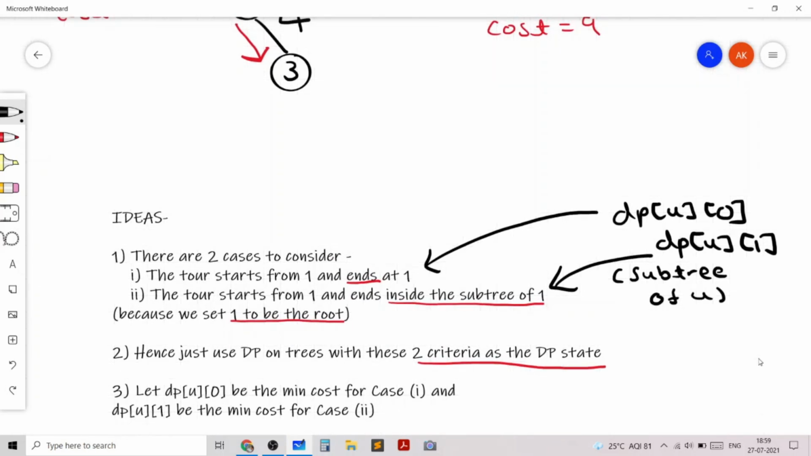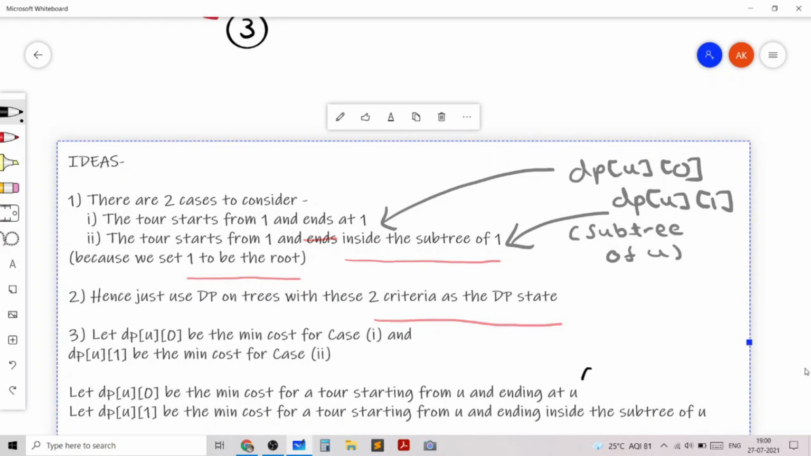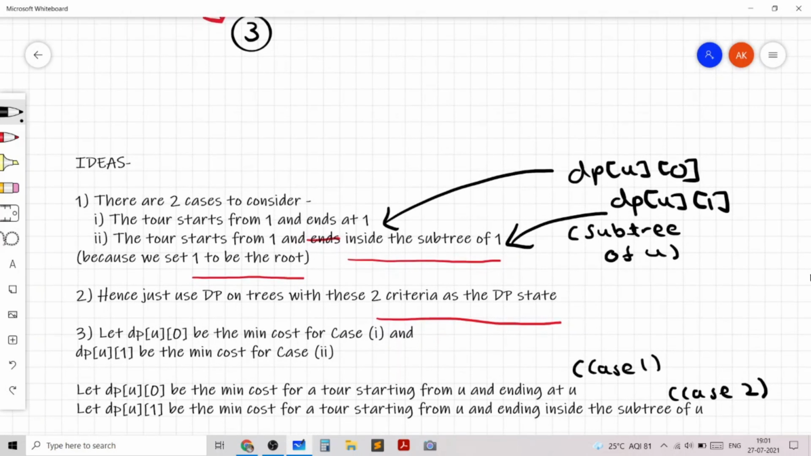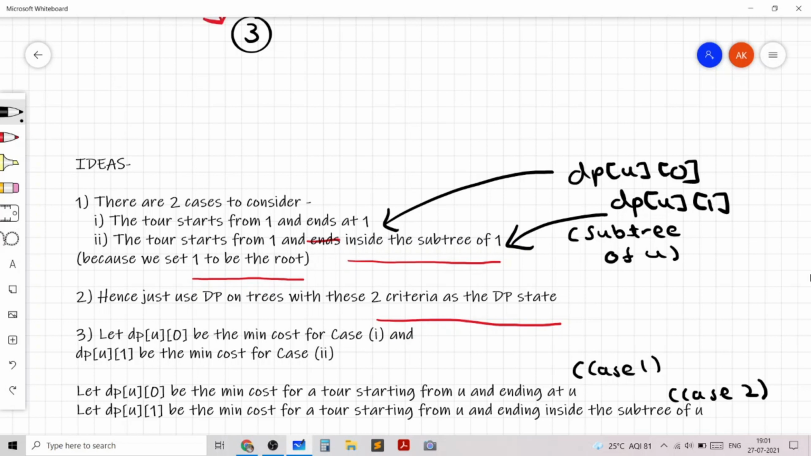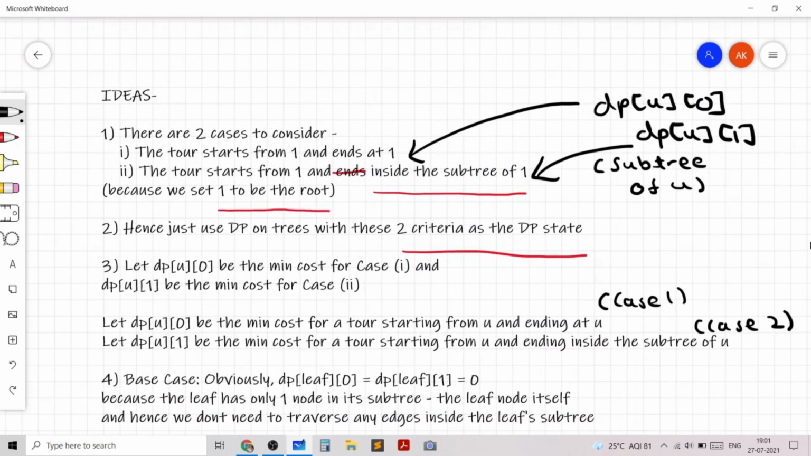So the formal definition for our DP state would be: let dp[u][0] be the min cost for a tour starting from u and ending at u, which is basically case 1, and let dp[u][1] be the min cost for a tour starting from u and ending inside the subtree of u, and that corresponds to case 2. So based on this DP state, which as you can see is somewhat related to the CSES tree diameter DP state, let's try to find the base case and the recursive case.